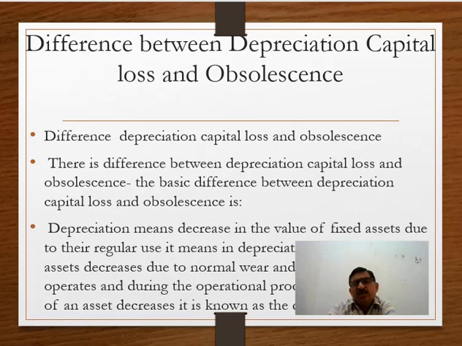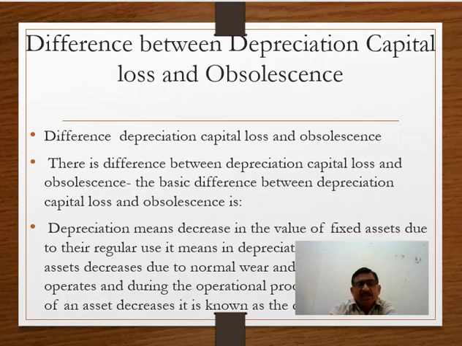But depreciation is different from capital loss and obsolescence. How is depreciation different from capital loss and obsolescence? In case of depreciation, the value of an asset decreases due to its regular use, due to normal wear and tear of machinery. Whereas in the case of capital loss, the value of an asset falls not due to its regular use but due to unfavorable market conditions, like a sluggish situation or depression in the market. Now, what is obsolescence?